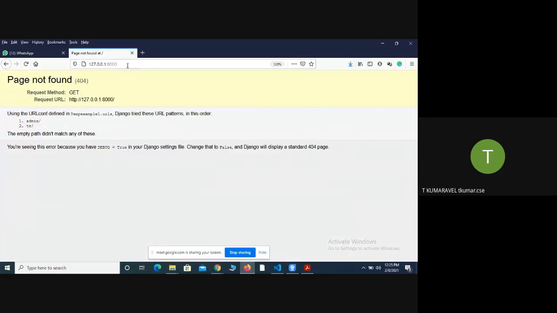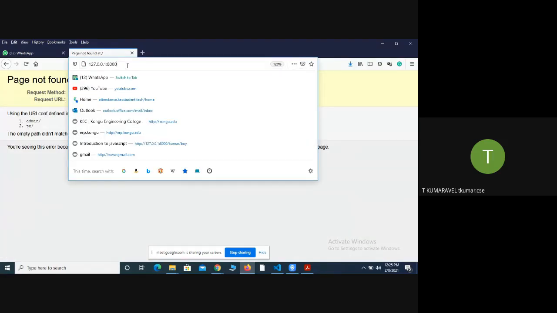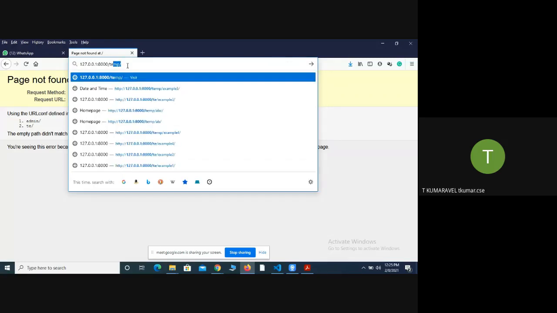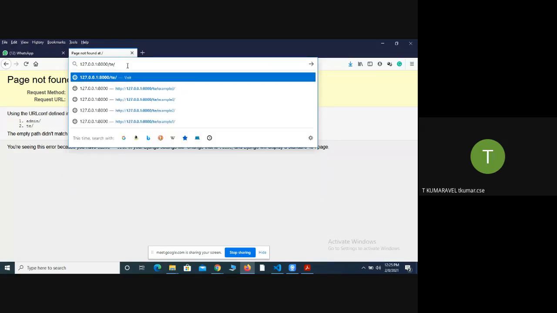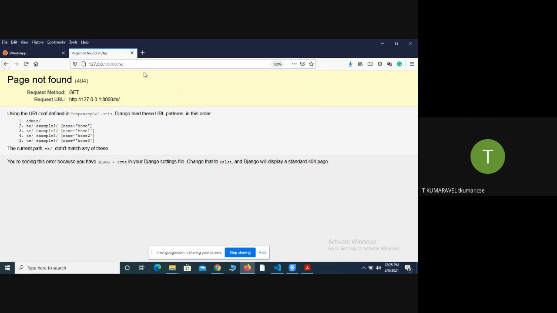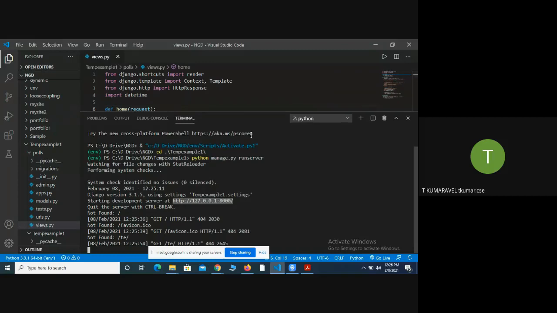The server is started, and there is no empty argument. You have a URL descriptor, either admin or tell. So tell slash. First, I'm going to run the program called home.